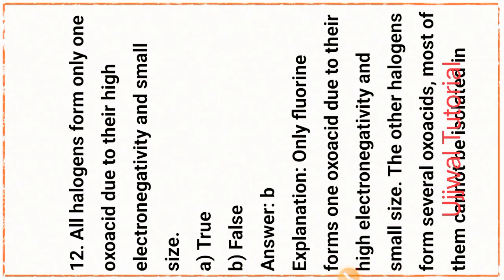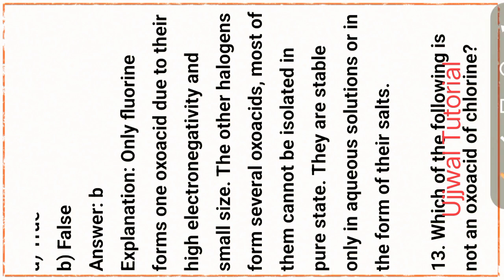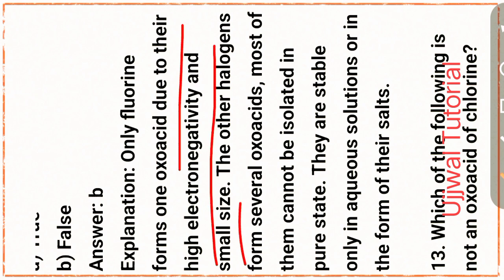All the halogens form only one oxo acid due to their high electronegativity and small size. This statement is false. For the explanation, only fluorine forms one oxo acid due to its high electronegativity and small size, and the other halogens form several oxo acids.